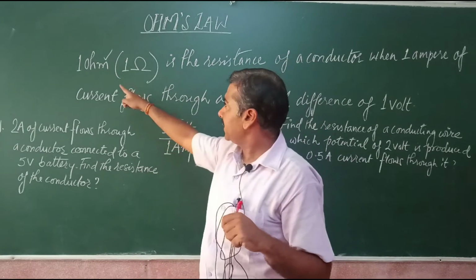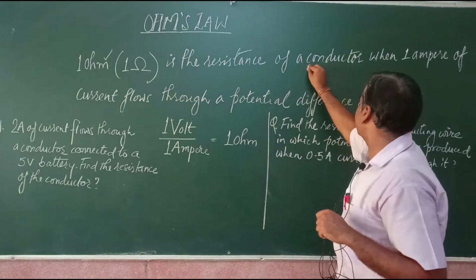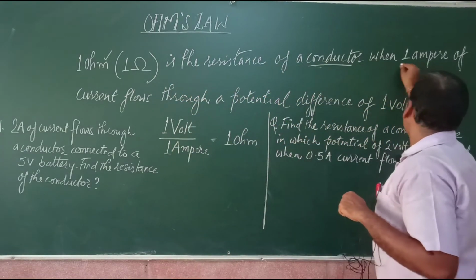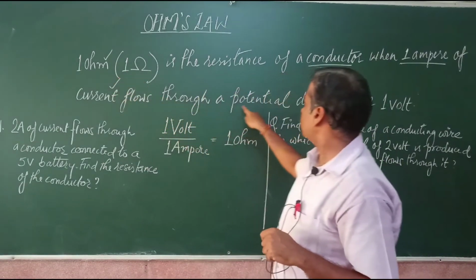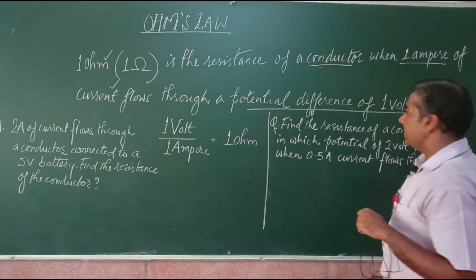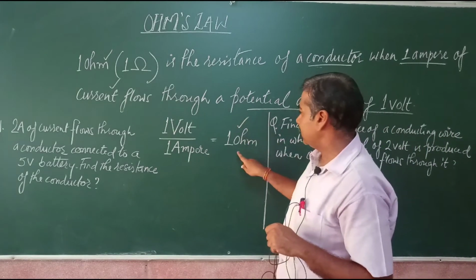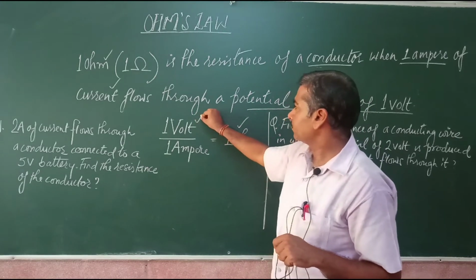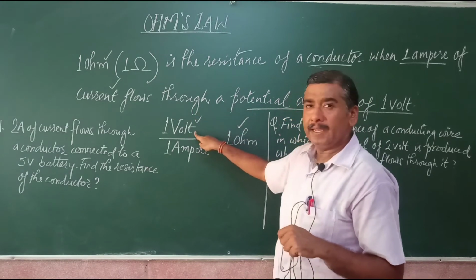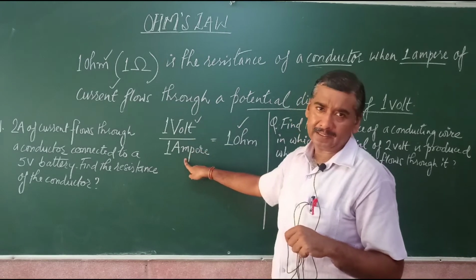So the definition of 1 ohm: 1 ohm of resistance is the resistance of a conductor when 1 ampere of current flows through a potential difference of 1 volt. Or mathematically we can say 1 ohm is the resistance of the conductor when the potential difference is 1 volt, and in 1 volt of potential difference 1 ampere of current flows through the conductor, right?